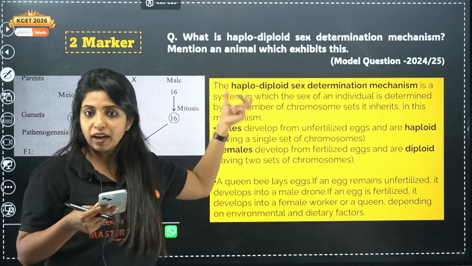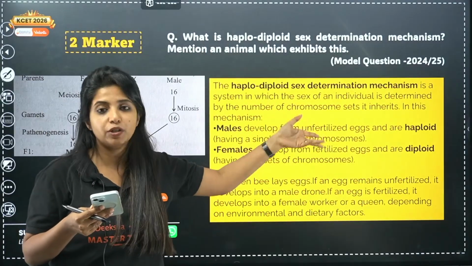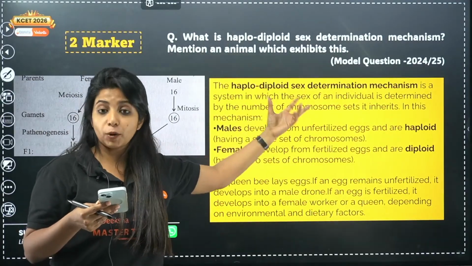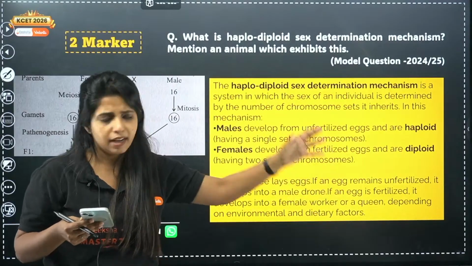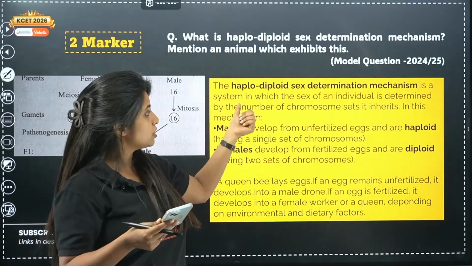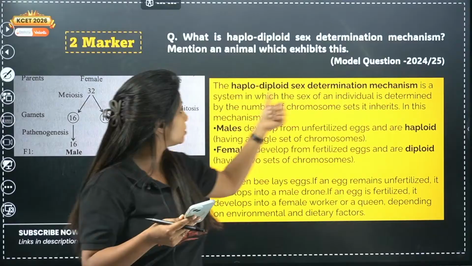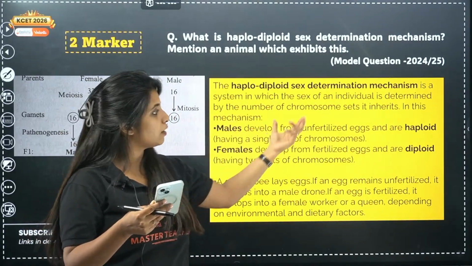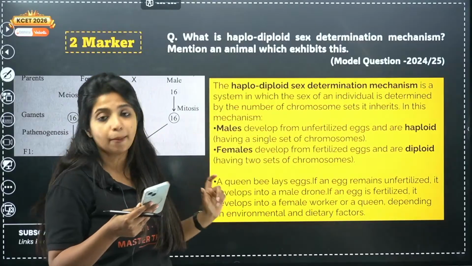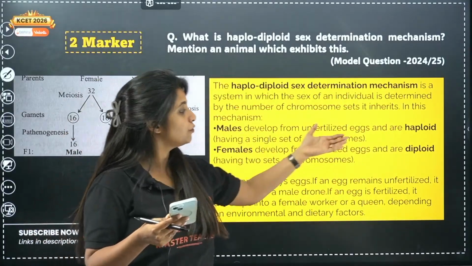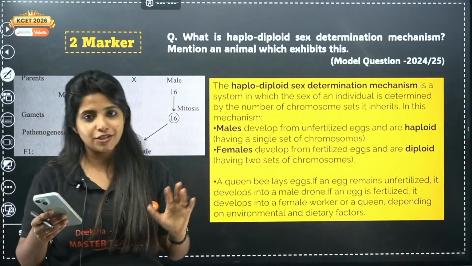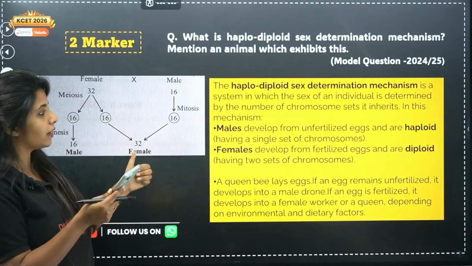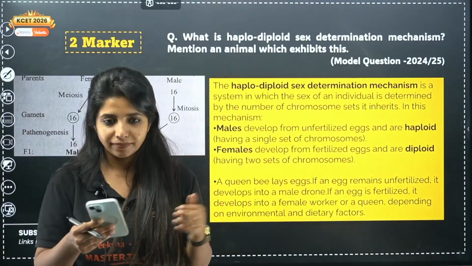Basically, if it is haploid, with one set of chromosomes, it is going to be a male. If it is diploid, with two sets of chromosomes, it is going to be a female. Then you explain that. First of all, you say it is the mechanism in which the sex of an individual is determined by the number of chromosome sets it inherits. In this mechanism, males develop from unfertilized eggs and are haploid in nature. Females develop from fertilized eggs and are diploid in nature. That's all, and just give this particular diagram. That's more than enough.